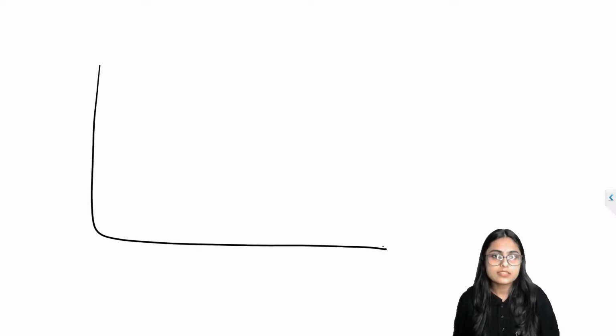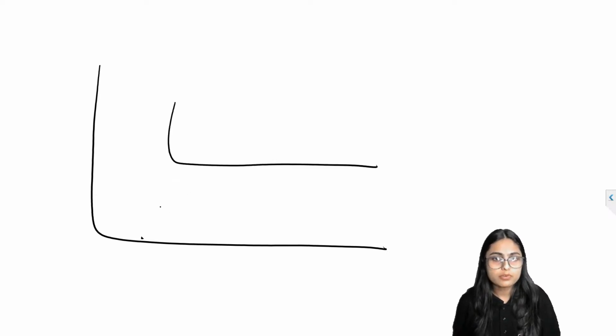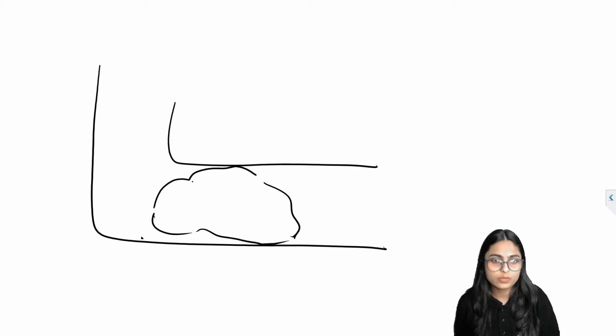What happens exactly is, when this is a mandible and the posterior portion is affected, there is a formation of multilocular pathology over here.